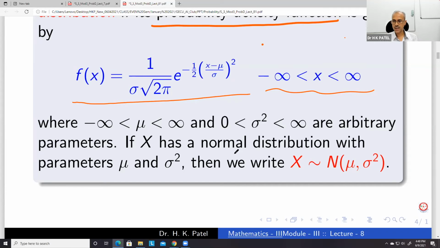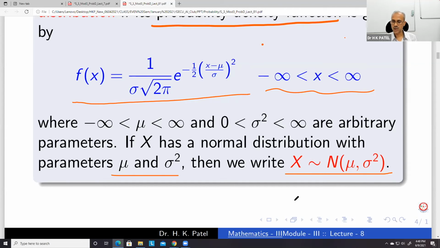So if x has a normal distribution with parameters mu and sigma square, we write this as x tilde N(mu, sigma square), where N means normal, and mu and sigma square are the two parameters. Okay.